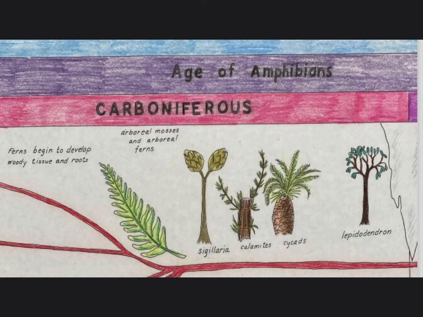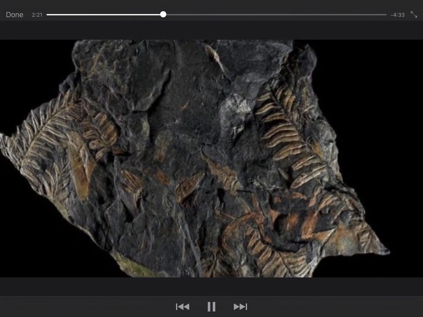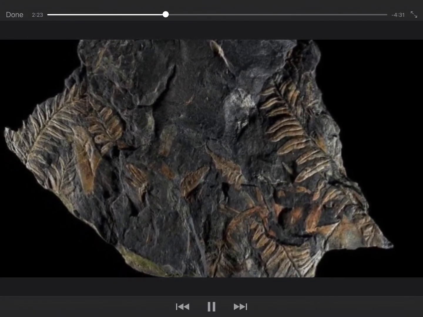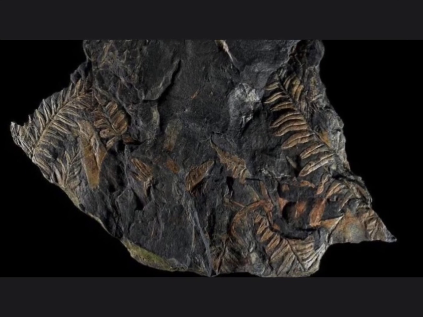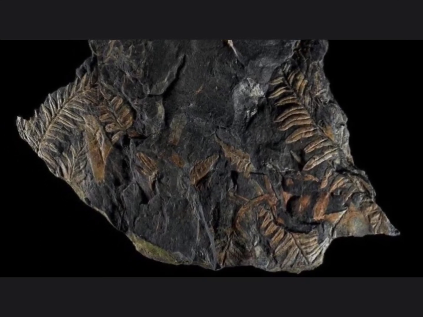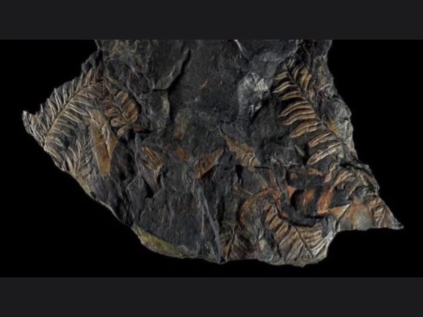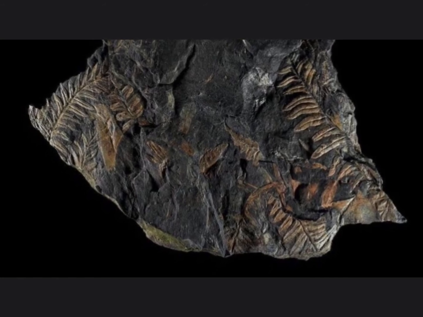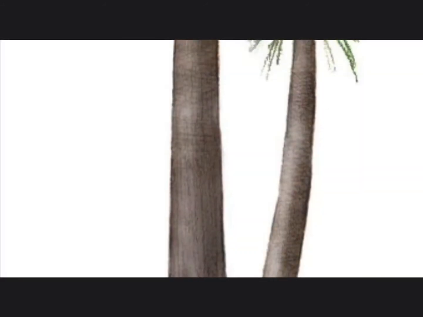This is a fossil of a cycad. A cycad is a plant with a thick unbranched trunk and long fern-like leaves. Cycads survived, though the tree ferns died out. Sigillaria, another tree, was actually a 50-foot high club moss growing in the Carboniferous swamps.